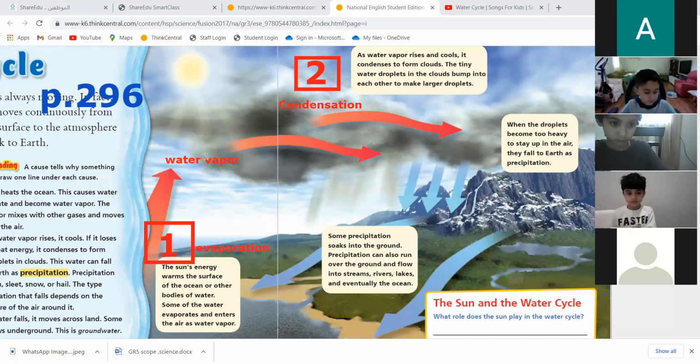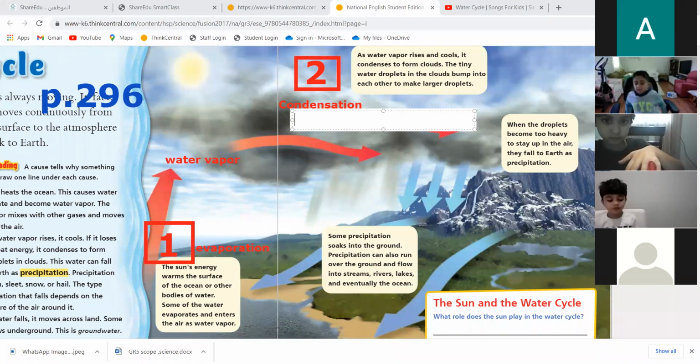Now the water vapor goes up, up, up in the sky. They are hot. When they cool down, they gather up. It's cold. When the water vapor loses the heat, it turns to liquid droplets. Up, very cold. Abdulaziz, when the water vapor loses the heat, what happened? It turns to what? Droplets. Yes, droplets of water. Excellent.